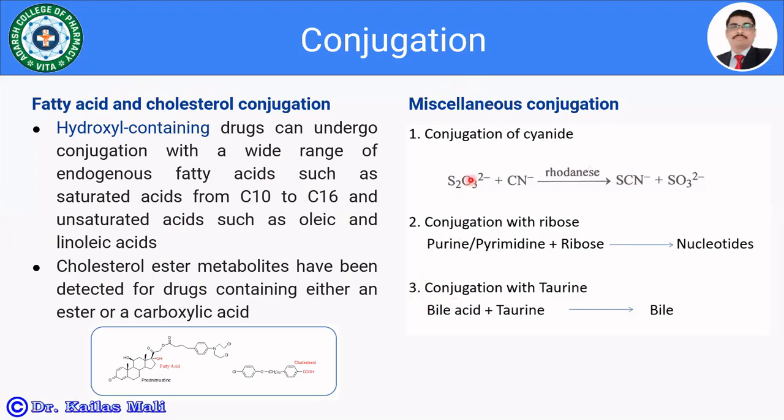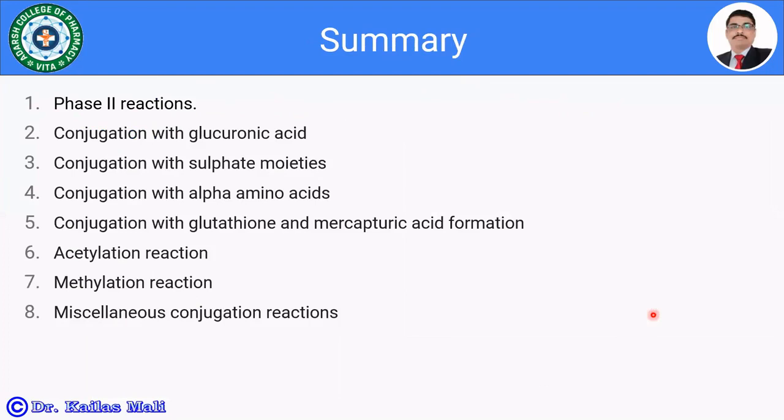There are also a few other miscellaneous conjugations, like conjugation with cyanide, which is lethal, then conjugation with ribose and conjugation with taurine. Conjugation with ribose, purine or pyrimidine plus ribose, gives a nucleotide. Conjugation with taurine, bile acid plus taurine, gives a conjugate. So here we have finished phase 2 biotransformation, or the phase 2 reactions which are involved in the metabolism of the drug. Let us see the summary.